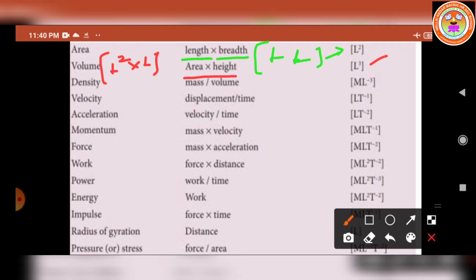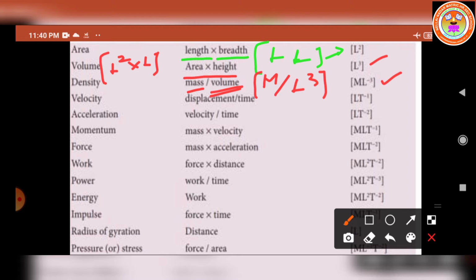Then density. What is the density formula? Mass per volume. So what is the dimensional formula for mass? M. What is the dimensional formula for volume? L cube. So M by L power 3. So L power 3 is shifted to the numerator. It gives M L power minus 3.